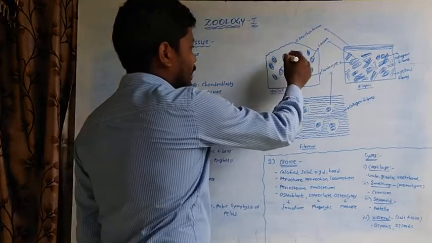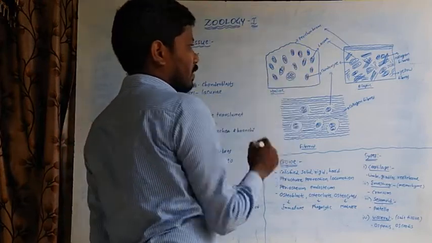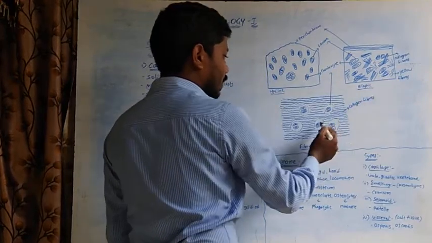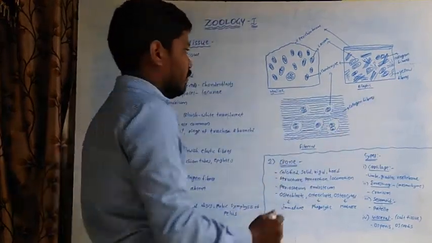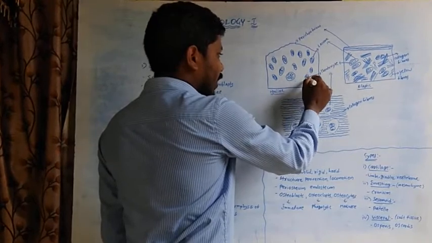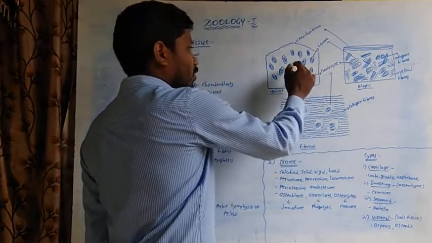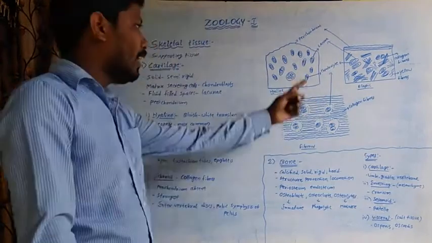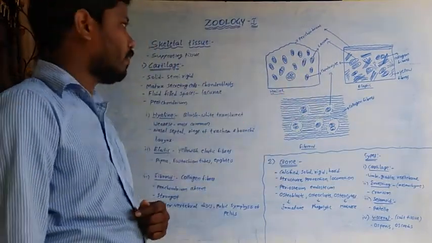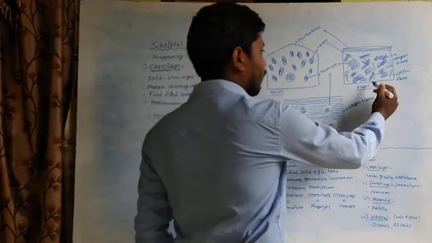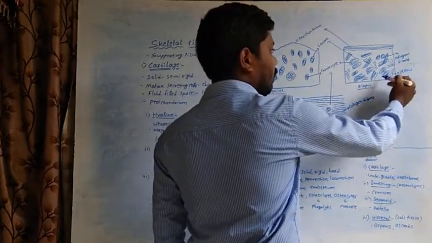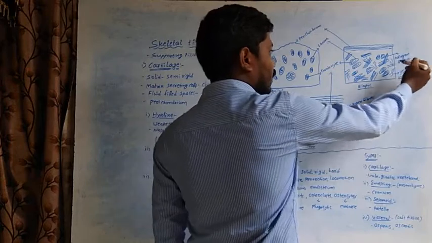The matrix secreting cells are called chondrocytes. Here this is a chondrocyte and these are the chondrocytes. These chondrocytes are surrounded by fluid-filled spaces. These fluid-filled spaces are called lacunae. In the elastic cartilage, there are yellowish fibers and collagen fibers.